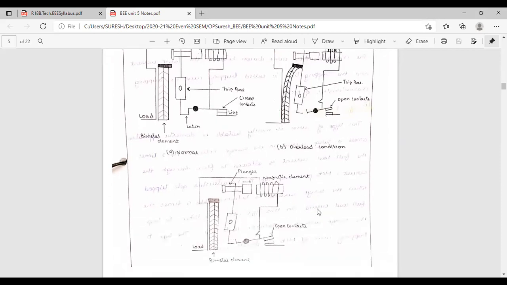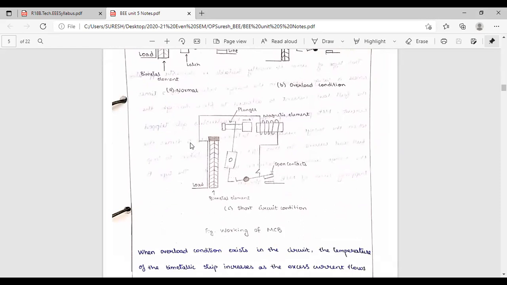Now come to the short circuit condition. In short circuit condition, this bimetallic strip is not attracting this. Short circuit is heavy current. Overload is only 12 ampere, normal is 10 ampere. For short circuit, let us take 100 ampere. When 100 ampere is flowing, this magnetic element is magnetizing this iron piece completely. Due to this magnetization, it is pulling the contact upward.